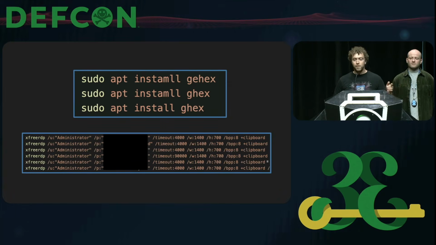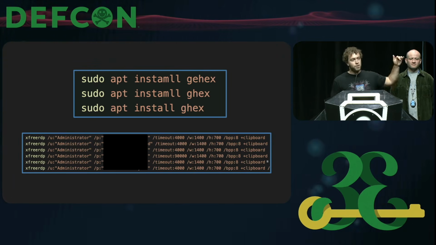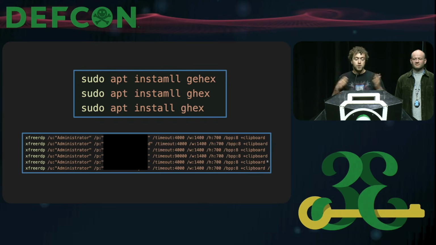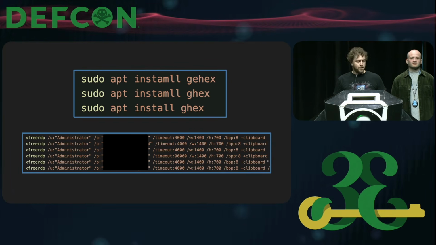They are humans, though, so they make some typos. As you can see on the top, they are making typos when they do apt install as well. And the bottom is when they are trying to authenticate to an RDP machine with stolen credentials. So this is great for us, right? This is super interesting. I think a bit more than 2,000 lines of bash commands.